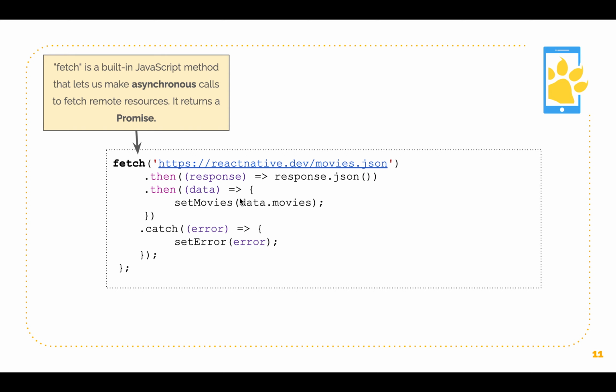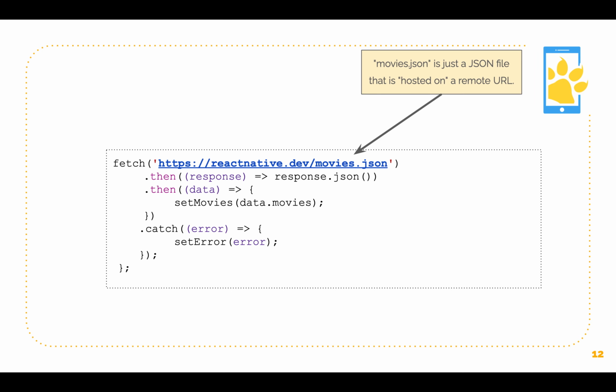So fetch is that built-in JavaScript method that lets us make calls to fetch remote resources. This is something that can support GET requests, POST requests. You can pass in parameters. It has a lot of functionality, and it returns a promise. So that's why we use the .thens and the .catches. Movies.json is just a JSON file.